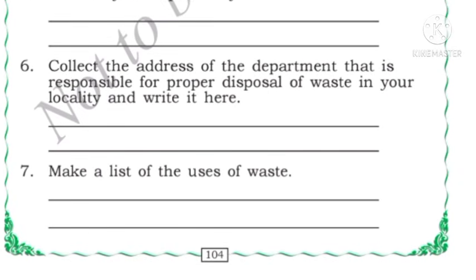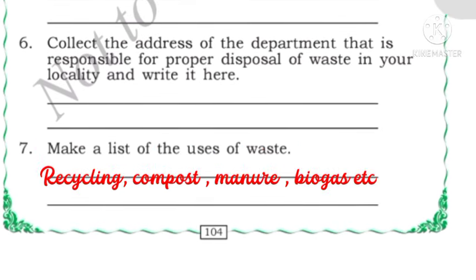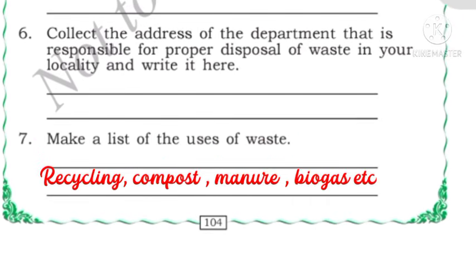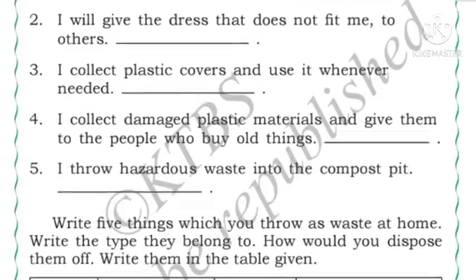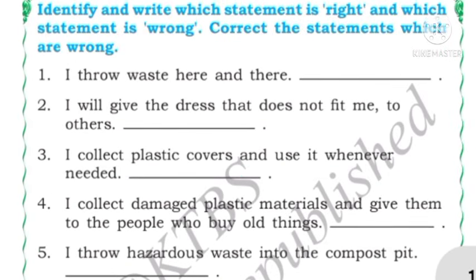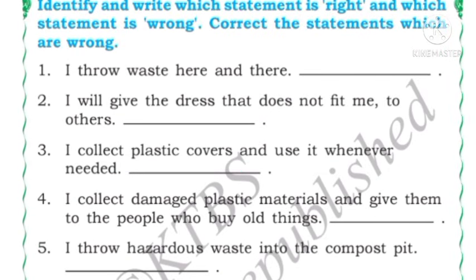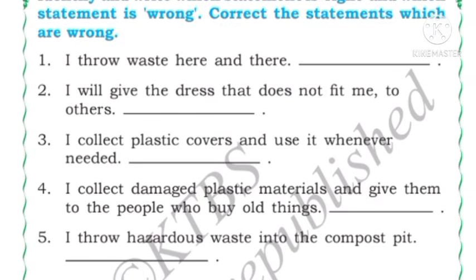Make a list of the uses of waste. Answer, we can use the waste for recycling, compost, manure, biogas, etc. Okay. Next, identify and write which statement is right and which statement is wrong. Correct the statements which are wrong.